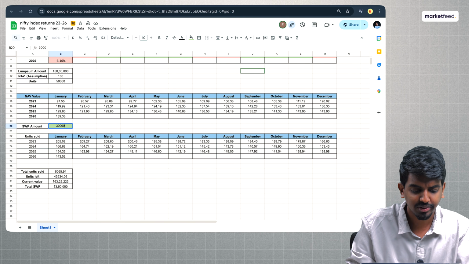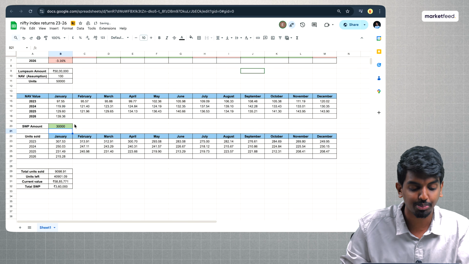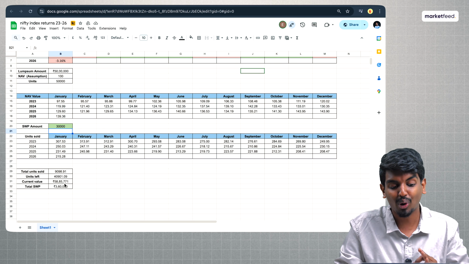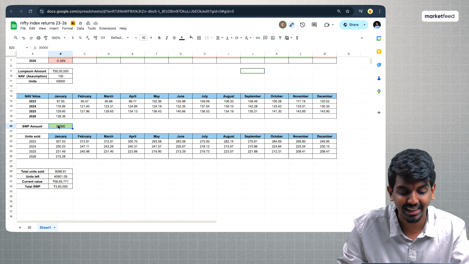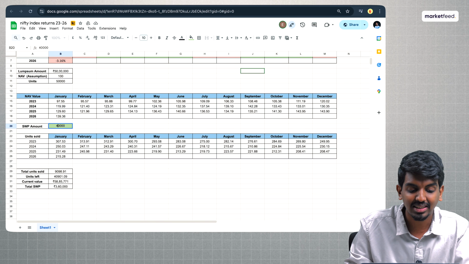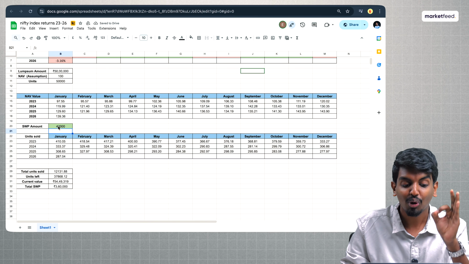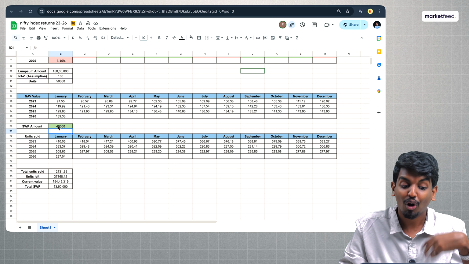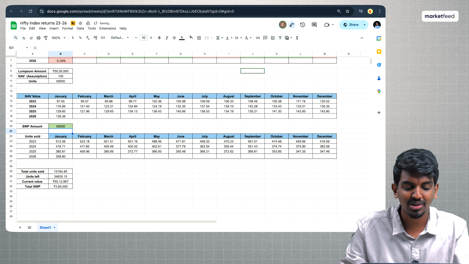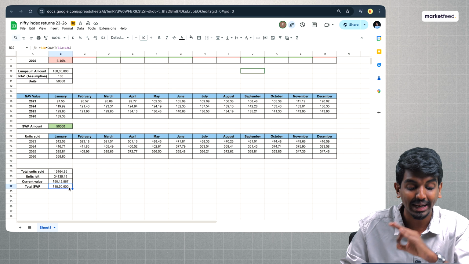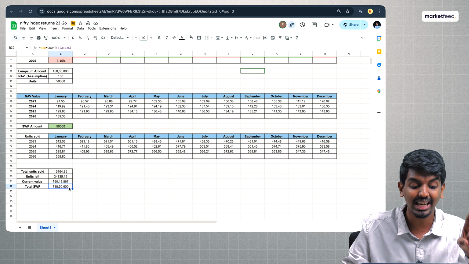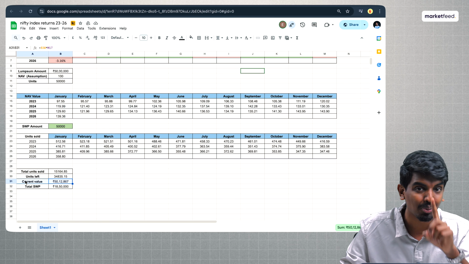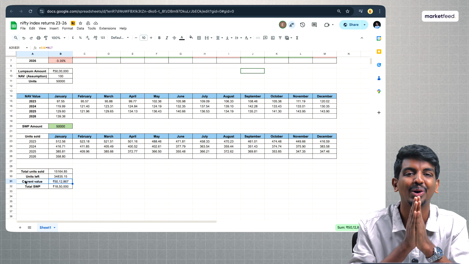Now let's start increasing. 20,000 is not enough, so let's increase the amount. 30,000 rupees per month. Again, the current value of your investment, even after withdrawing a lot, comes up to nearly 58 lakhs. You can keep increasing this amount and you can see the magic continuing. 40,000 rupees per month withdrawal, you still have a current value of more than what you invested. 50,000 rupees per month. Even after withdrawing a total of 18.5 lakhs over the 3 years, the current value of your corpus is still higher than what you had put in. That is the magic, or the power, of SWP.